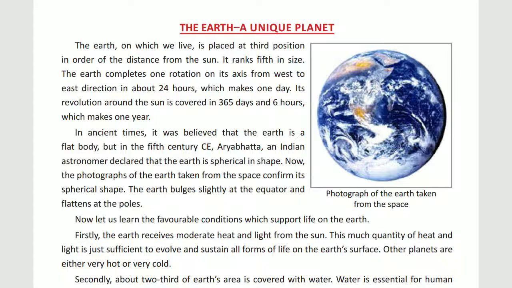So its rank is fifth in size. Earth का fifth number. So the Earth completes one rotation on its axis from west to east direction in about 24 hours, which makes one day. So its revolution around the sun is covered in 365 days and 6 hours, which makes 1 year.